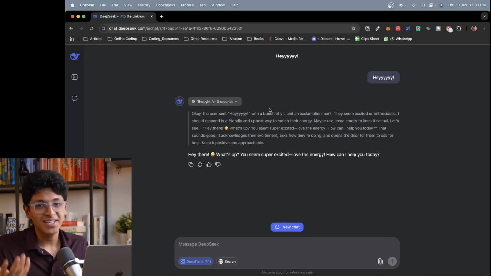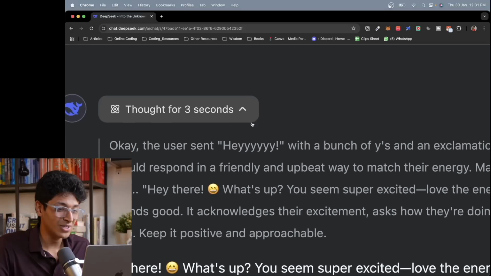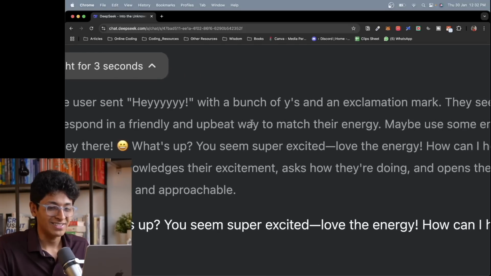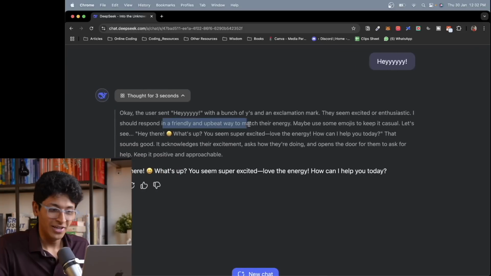You can also do some funny things with Deepseek. I just sent it a hey with multiple Ys, and it thought a lot about it. It thought for 3 seconds before saying anything. And it says, okay, the user sent hey with a bunch of Ys. They seem excited or enthusiastic. I should reply in a friendly and upbeat way to match their energy. Maybe use some emojis to keep it casual. Hey there with an emoji. And then it answers you, gives you this answer.